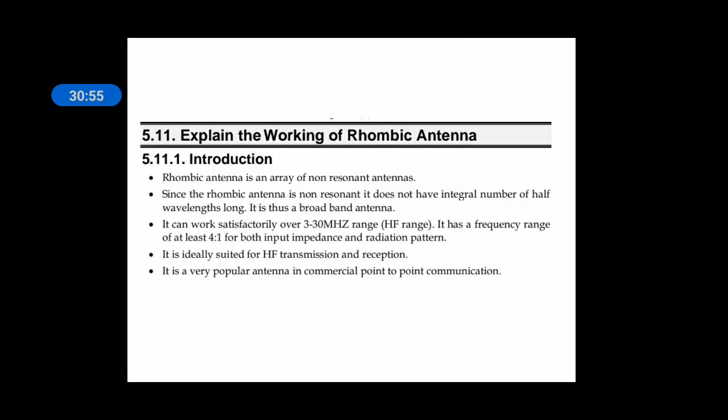Rhombic antenna. What is a rhombic antenna? It's a non-resonant antenna. That means the antenna is terminated with a matched impedance, because as we know, the need is to satisfy the equality of the impedances between free space and antenna. In a half wave dipole, it is not satisfied because its resistance is 73 ohms, whereas free space is 377.